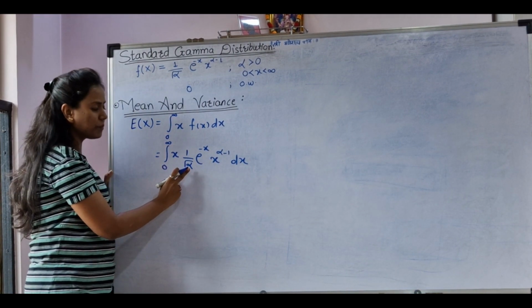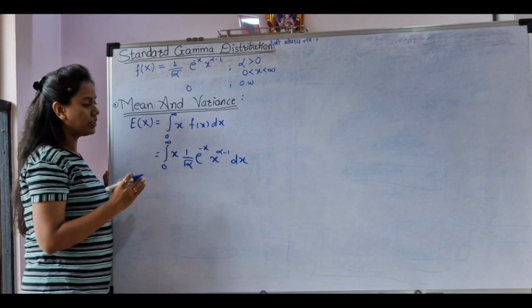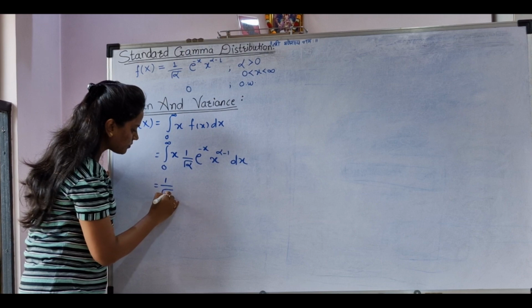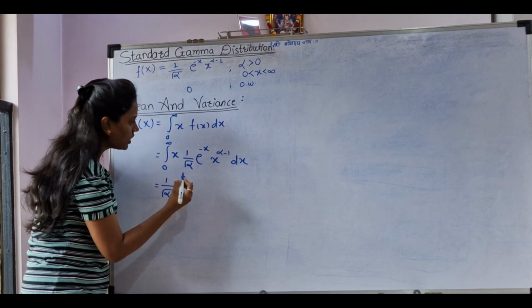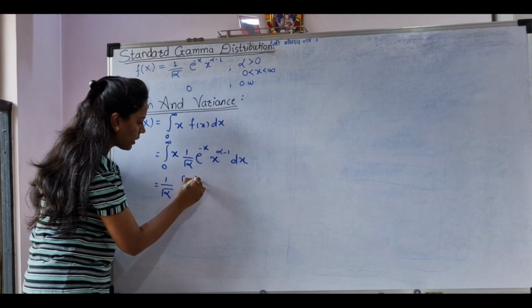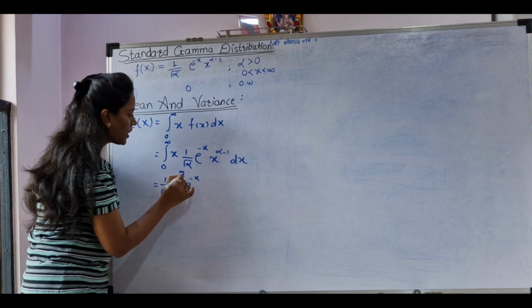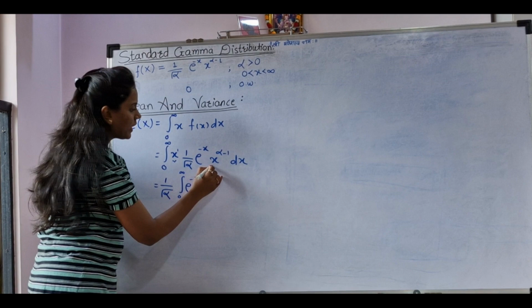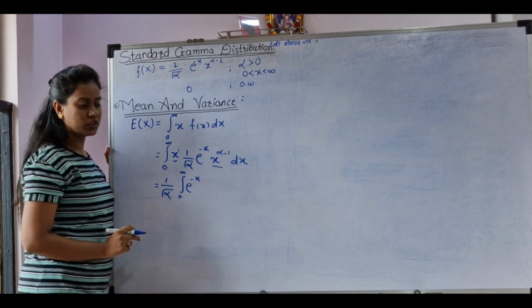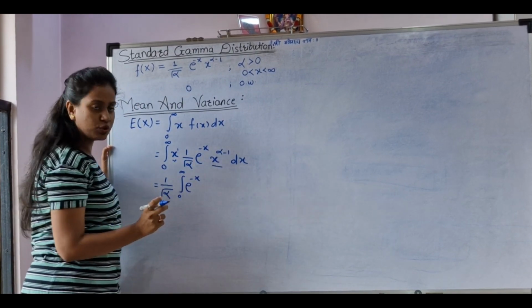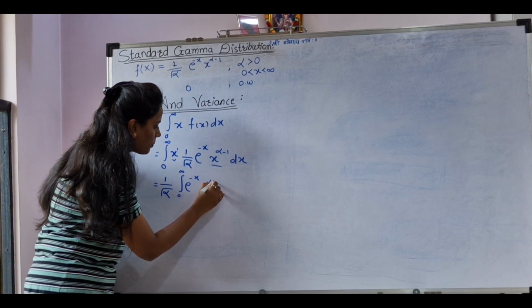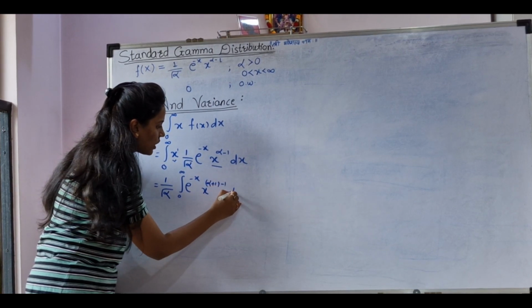Now 1 upon gamma alpha is a constant, so we can take it outside the integral. So we get 1 upon gamma alpha integral e to the power minus x. Now we have x to the power 1 and x to the power alpha minus 1, and we can write these two together. So we get x to the power alpha plus 1 minus 1 dx.